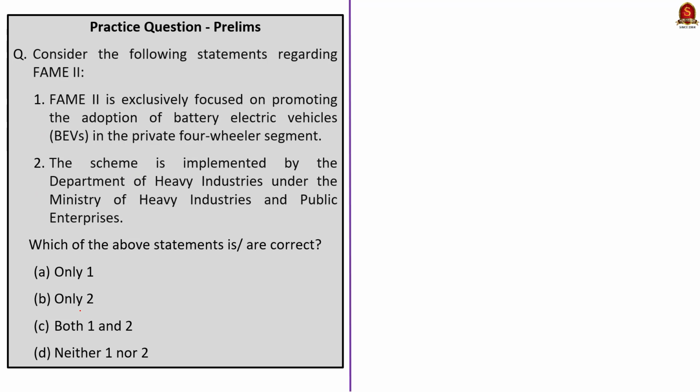Moving on, look at this question about FAME 2. Two statements are given and you have to find which statement given here is correct. So here the first statement is incorrect because FAME 2 targets a wide range of vehicle segments including 2-wheelers, 3-wheelers, 4-wheelers and buses, and supports various technologies like mild hybrid, strong hybrid, plug-in hybrid and battery electric vehicles. It is not just the BEVs in the private 4-wheeler segment as mentioned in the statement. So this statement is incorrect.